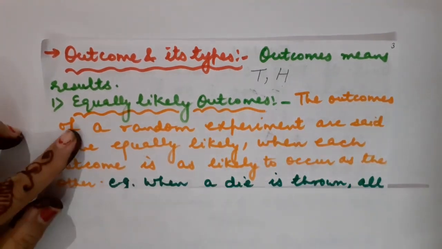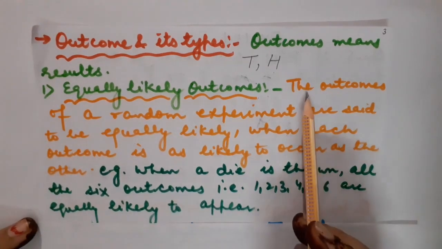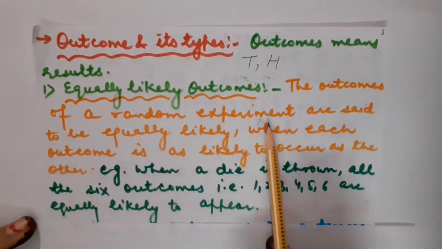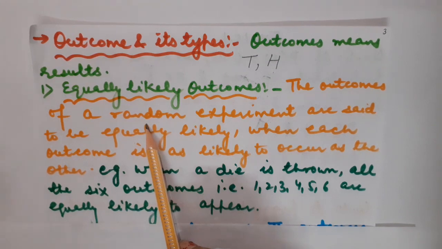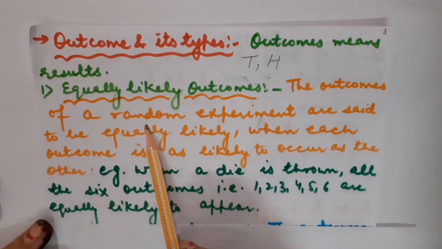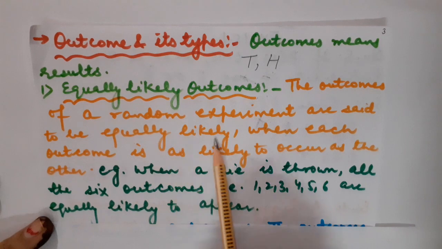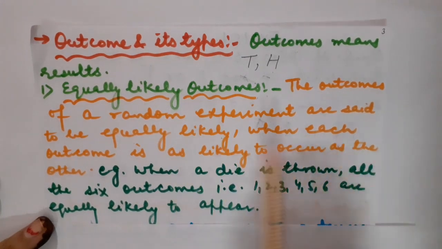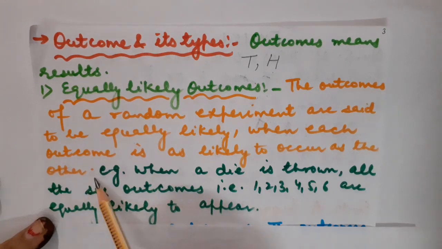So let us read about it. What do you mean by equally likely outcomes? The outcomes of a random experiment. Again I repeat, random experiments are those experiments in which the results are not known to us, meaning they are unpredictable to us. So the outcomes of a random experiment are said to be equally likely when each outcome is as likely to occur as the other.